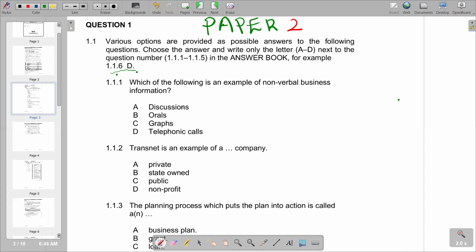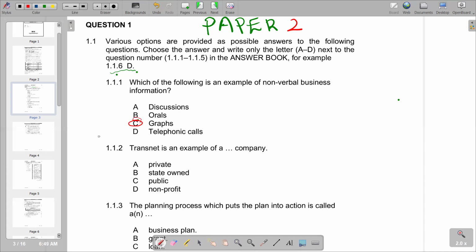So we look at discussions, which is out, as it includes spoken language, and orals is out. We have graphs, which is correct, and then we see that telephone calls also involve the use of spoken language. So we have graphs as the correct response. So we have C. Then we move on to the next question.